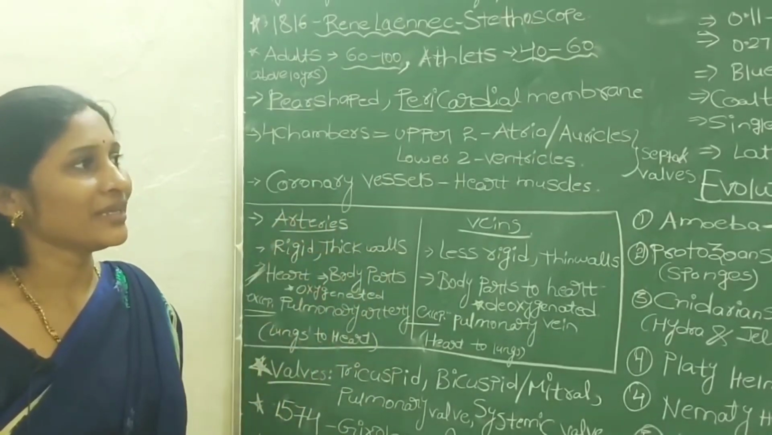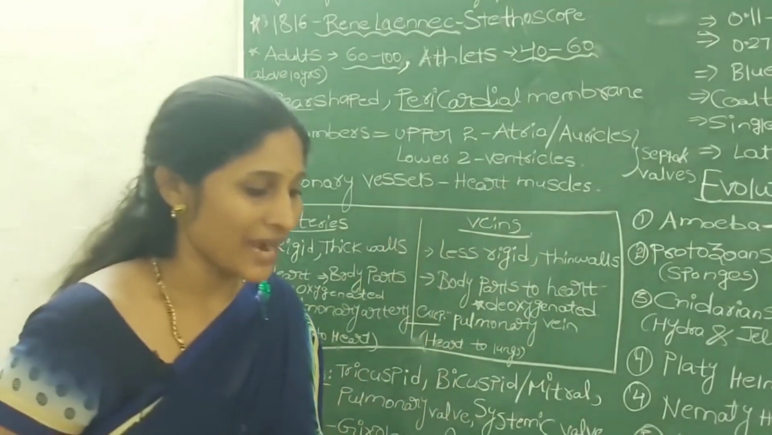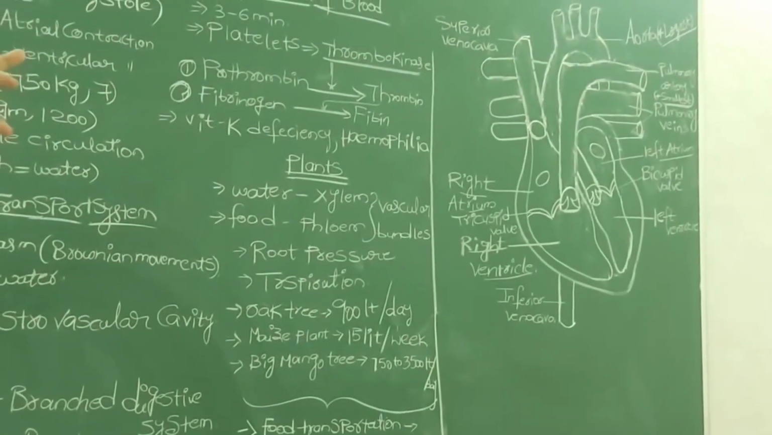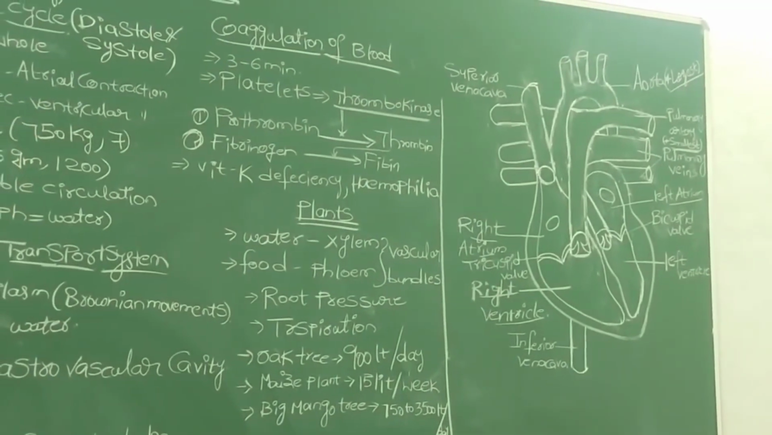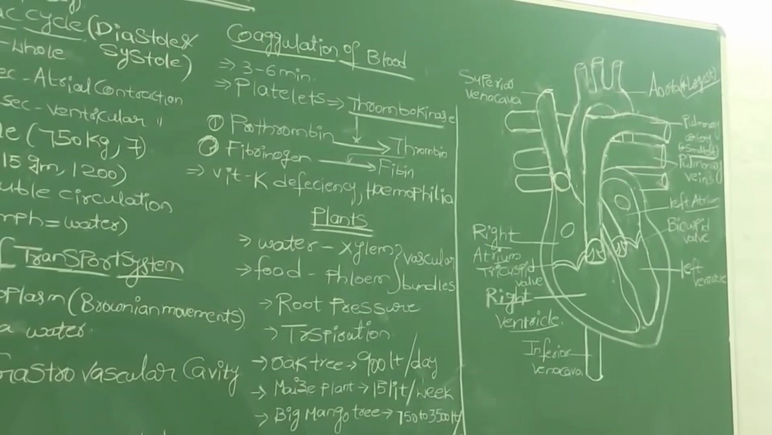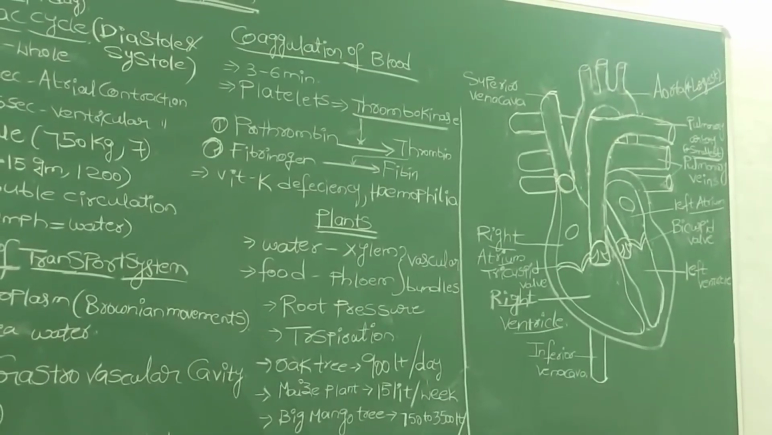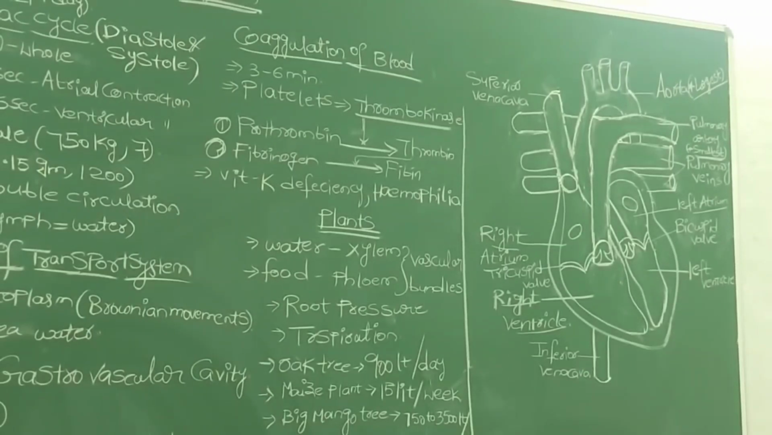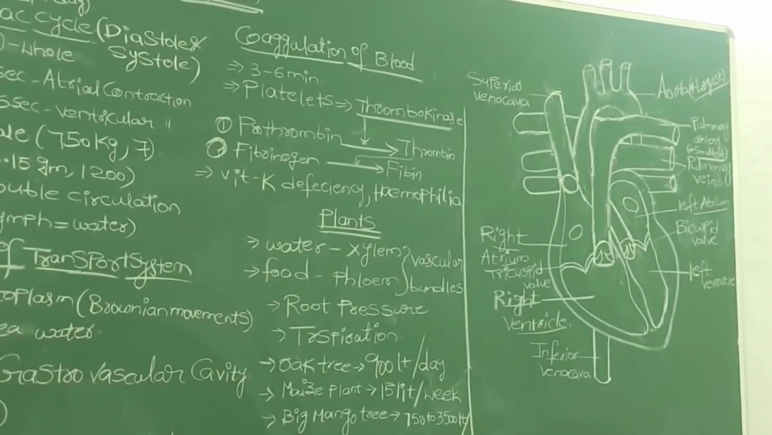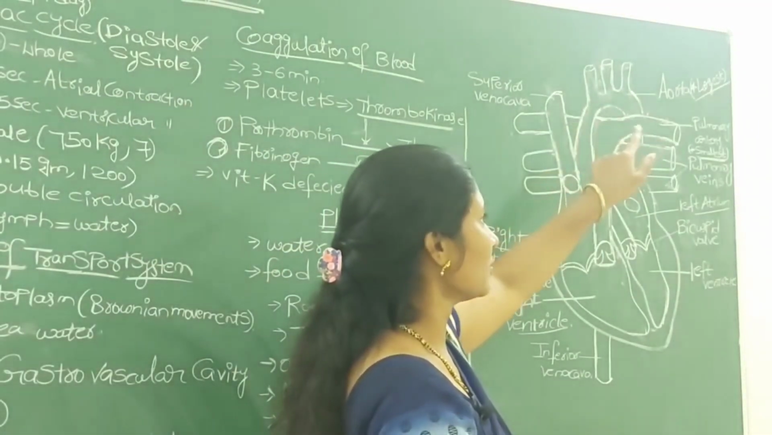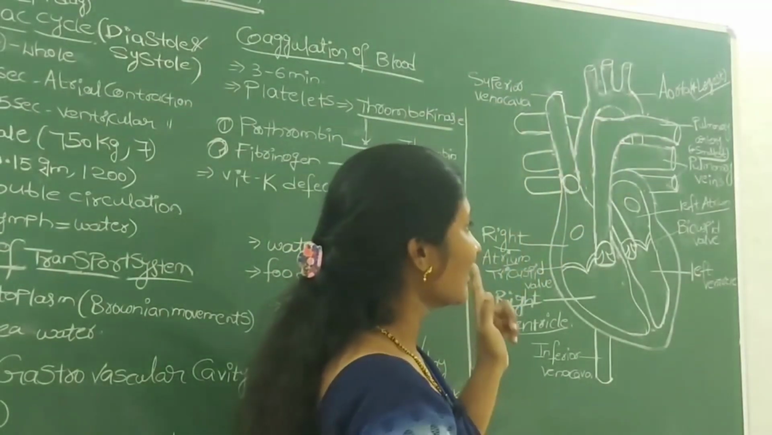And among the arteries, the largest artery is the aorta. Have you seen that in the diagram? The top one I have written is aorta. We also call that the systemic artery. That aorta carries and transports the blood to all the body parts from your heart. So we call it either aorta or systemic artery. This is the largest artery.